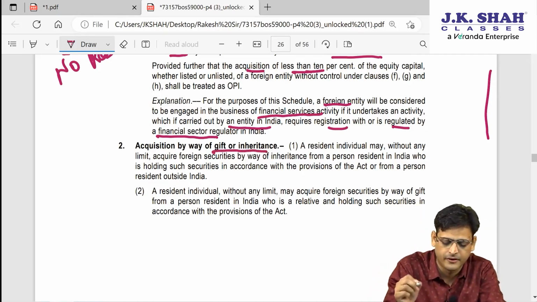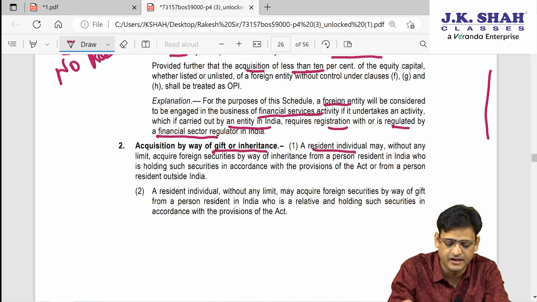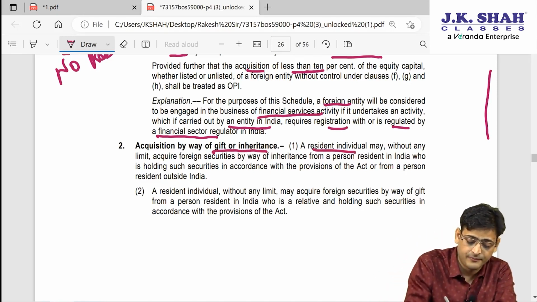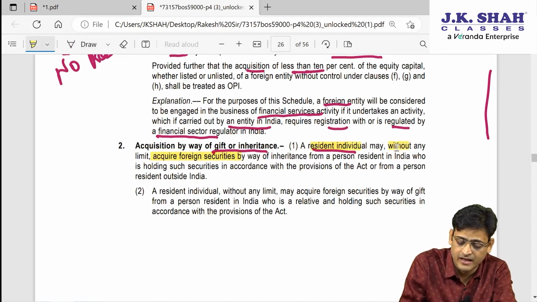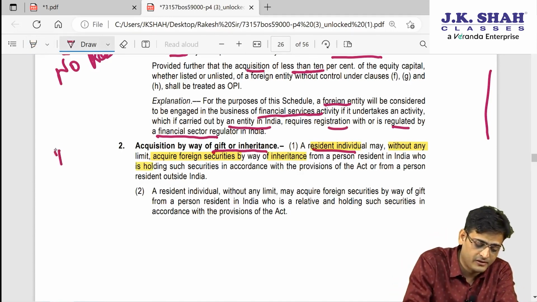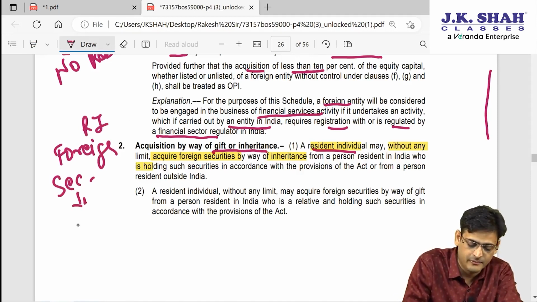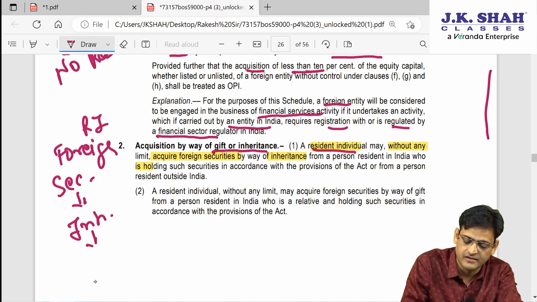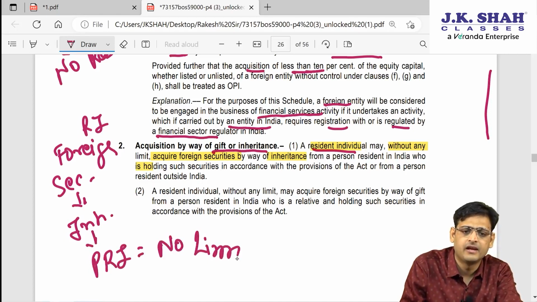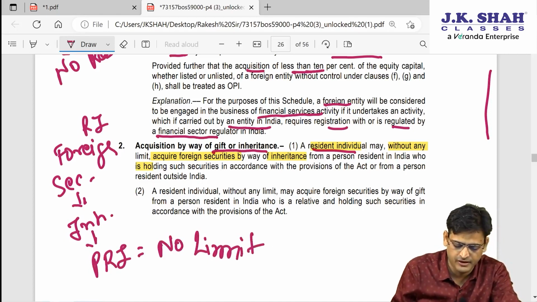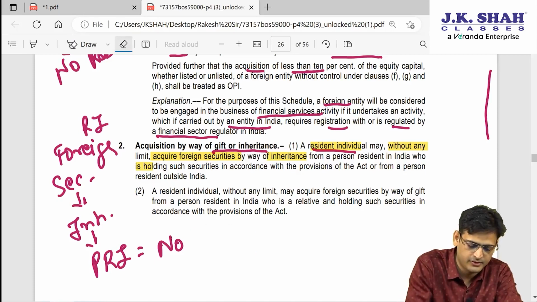Then acquisition by way of gift or inheritance. A resident individual may, without any limit, receive foreign securities. So they are saying a resident individual can receive foreign securities without any limit by way of inheritance. If a resident individual is receiving foreign securities by way of inheritance, they can receive it from a PRI, and there is no restriction, no limit. They can receive any amount they want.